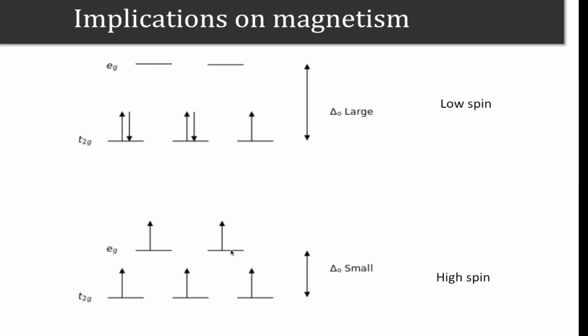And also Hund's coupling strength matters. Hund's coupling strength tells you the energy difference that should appear between doubly occupied and partially occupied, so upspin and downspin electrons. The splitting of upspin and downspin electrons comes from the Hund's coupling strength.